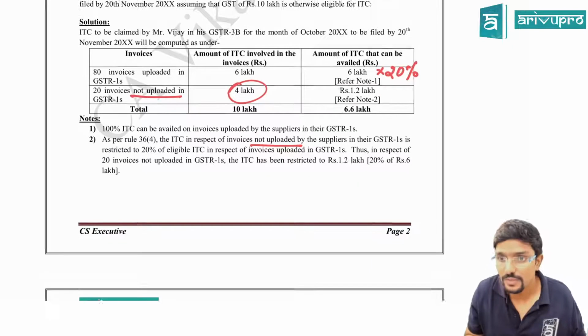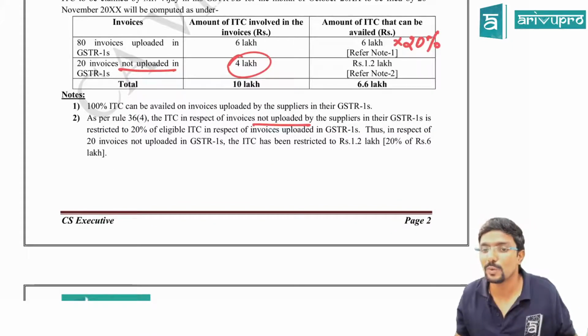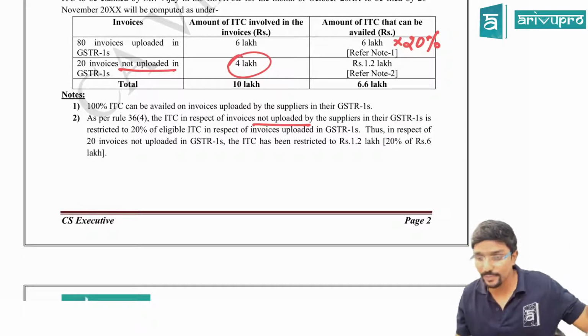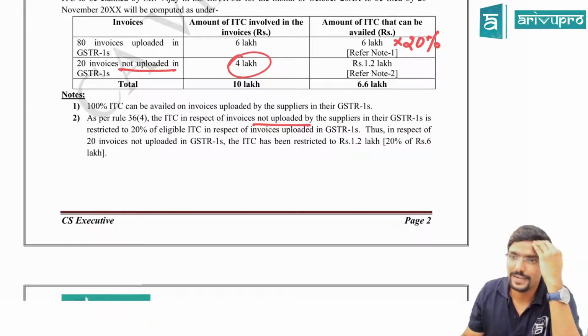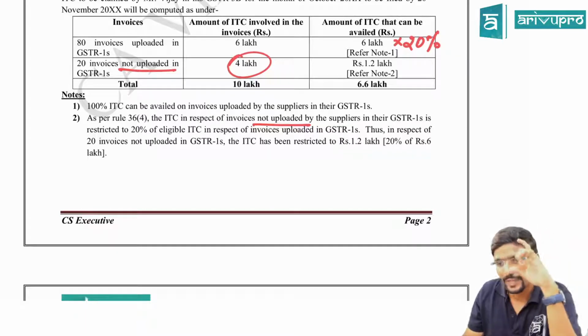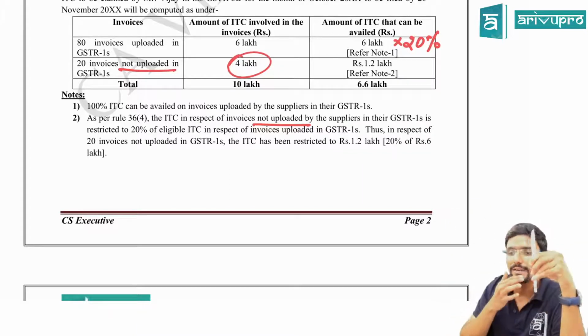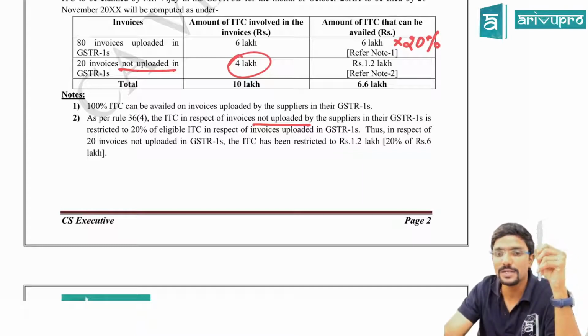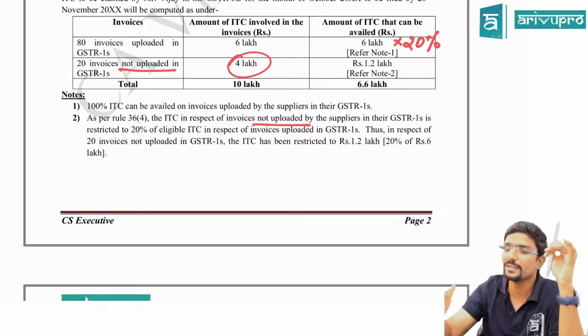Thus, in respect of 20 invoices not uploaded in GSTR 1, the ITC has been restricted. Even though your credit is 4 lakh, you can take only 1.2 lakh, which is 20% of 6 lakh. Sir, what about the balance? When can I claim it? That you can still claim when the supplier gives the information in his GSTR 1. Assume in the month of November or December, when he is filing his GSTR 1, he gives the information with respect to these 20 invoices. Then you can claim the remaining.